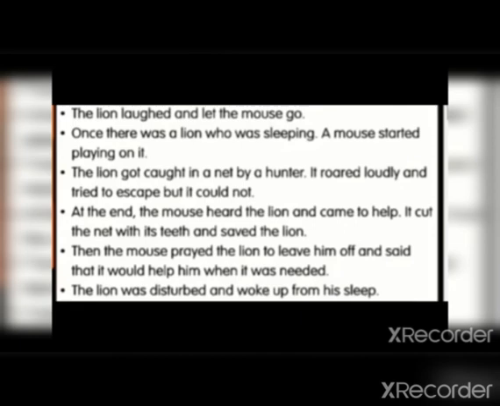So now tell me, where is the word once? Yes, the second point starts with once. So we can take it as the beginning. Now read. Once there was a lion who was sleeping. A mouse started playing on it.